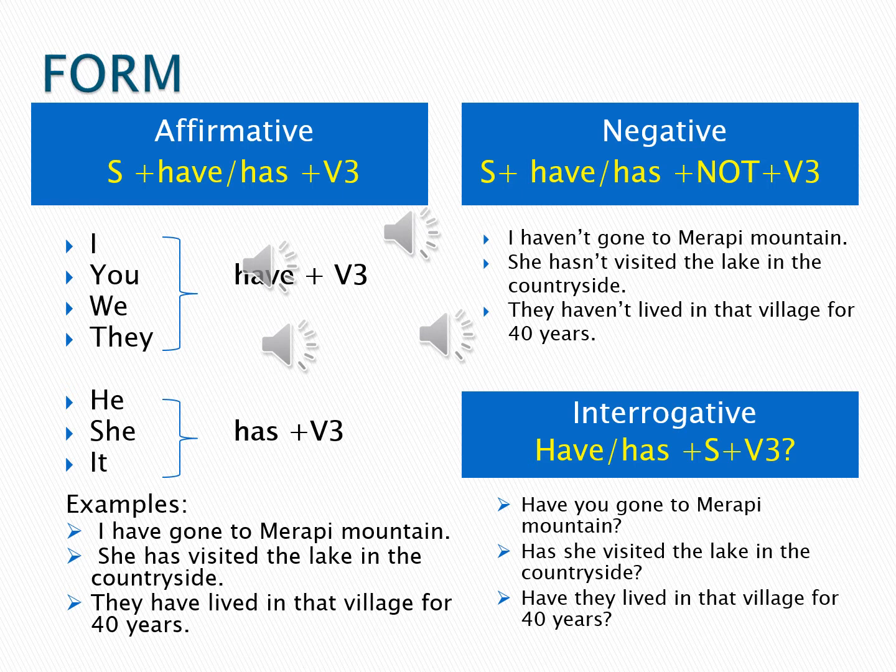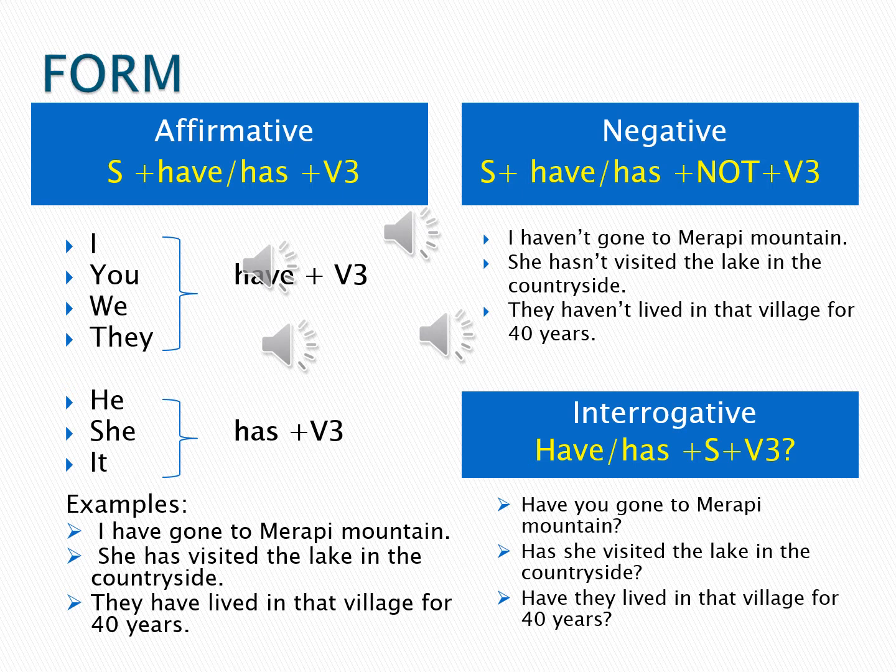And the last form of present perfect tense here is called interrogative. Interrogative is the same as a question sentence. It starts with have or has. So pay attention, in affirmative and negative you start the sentence with the subject, but in interrogative you start the sentence with have or has, and then followed by the subject, and then followed by verb 3. Don't forget the question mark at the end of the sentence.